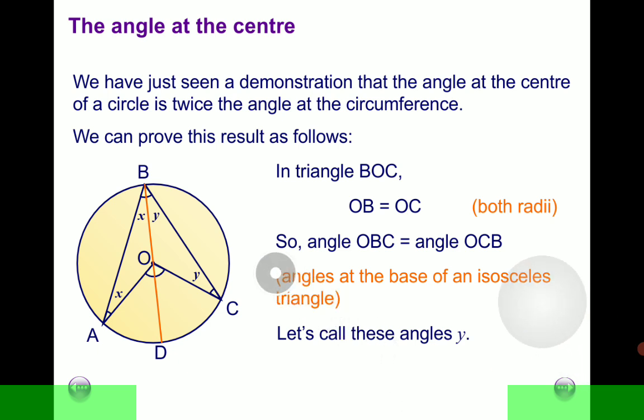Now pay attention. Remember that the goal is to show that the angle at the center, which is the whole of this angle here, is equal to twice the angle at the circumference. So what do we do with these? You will recall from your junior mathematics that this angle here, x, plus this angle here, x, is equal to this small angle there. Similarly, angle y plus angle y is equal to this angle there. That's what we are going to rely on to show that the angle at the center is equal to twice the angle at the circumference.